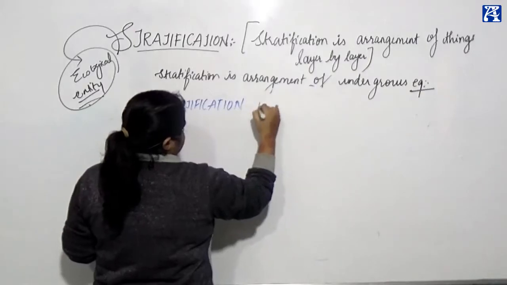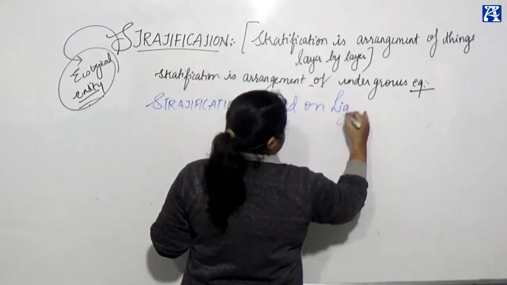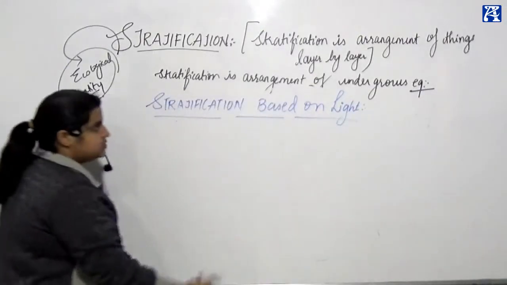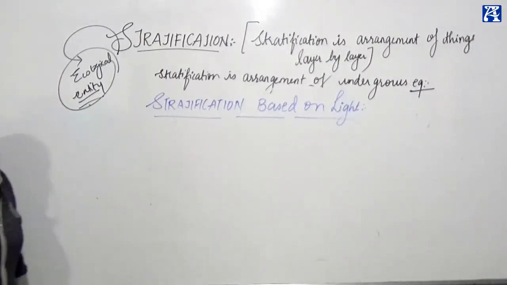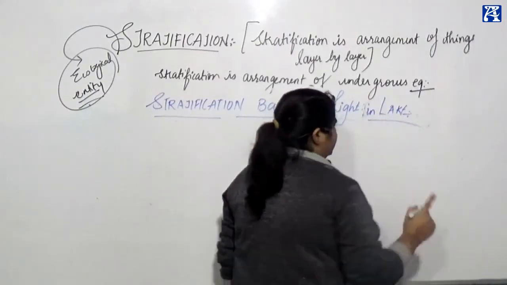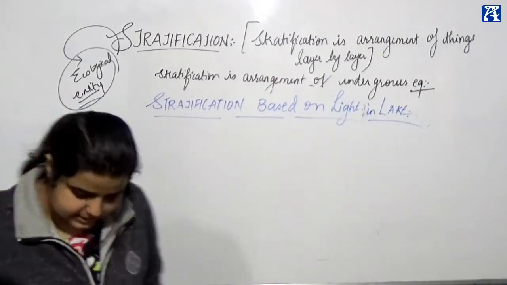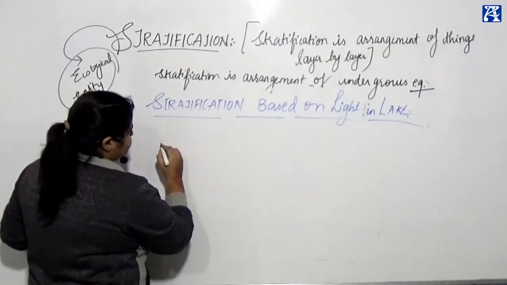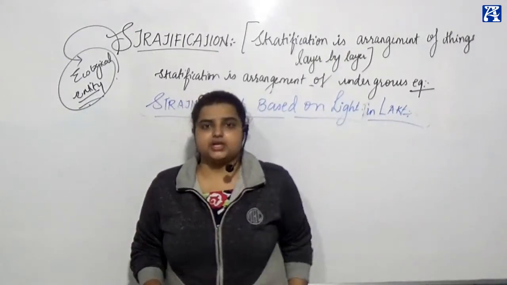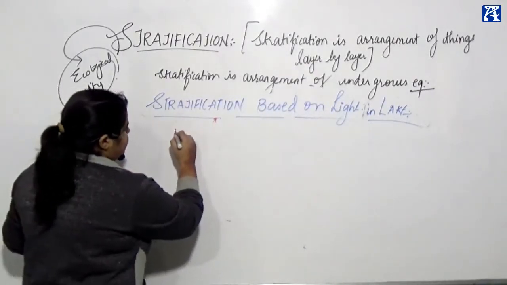Stratification based on light. When we see stratification based on light in a lake, I'll explain you. This is very important. Please never ever forget it. Write it down as I say. We are going to see now the stratification based on light in the lake. We are going to see how the stratification is seen in the lake.